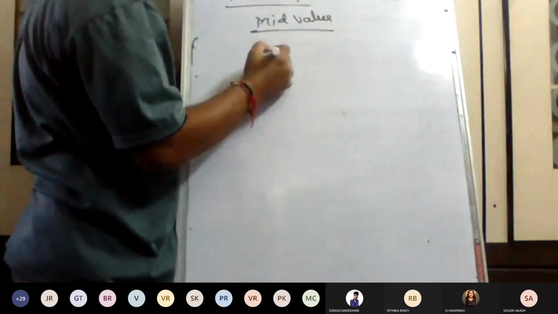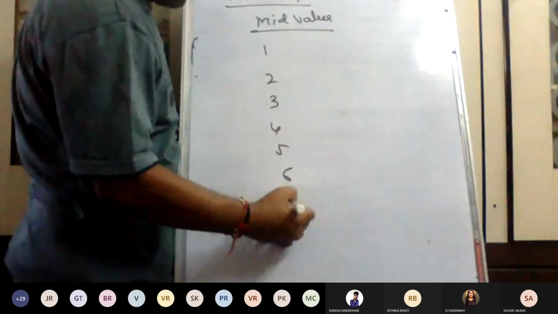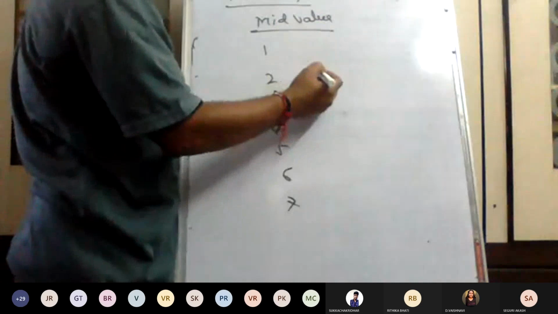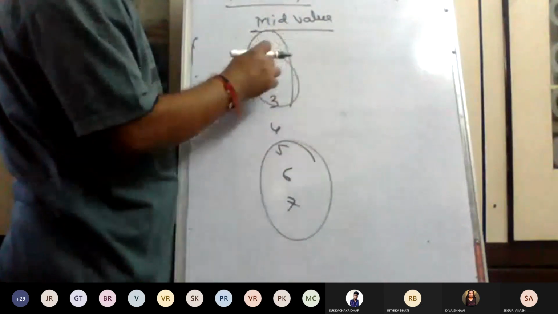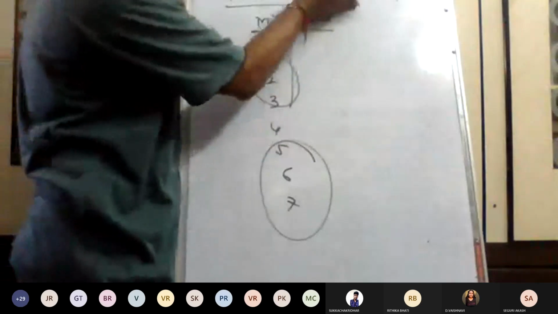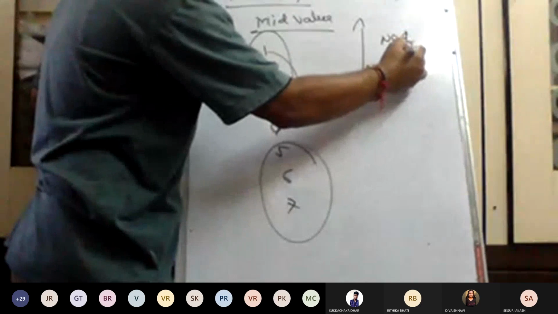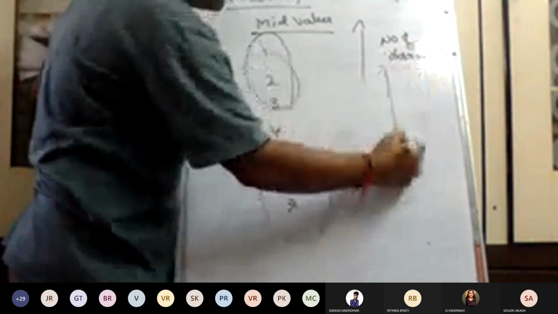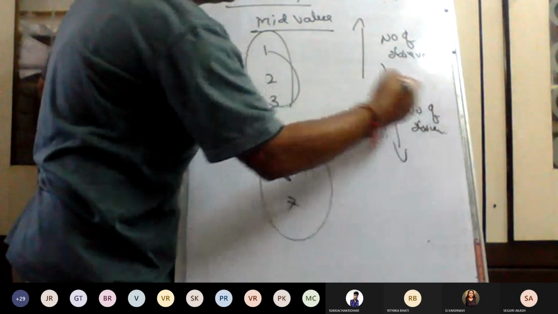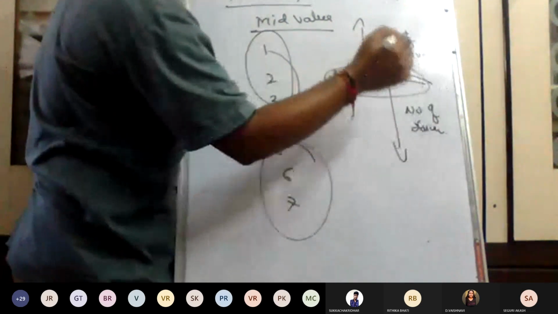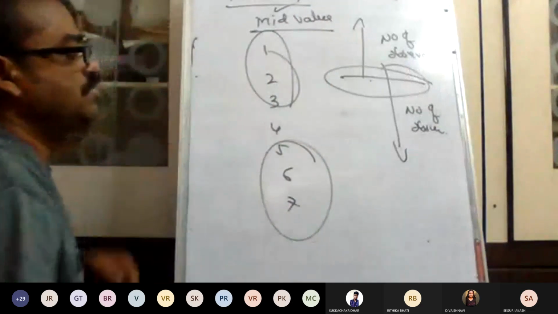It means if there are observations 1, 2, 3, 4, 5, 6 or 7, the exact mid value has the same number of observations up and down. The middle value is called the mid value.